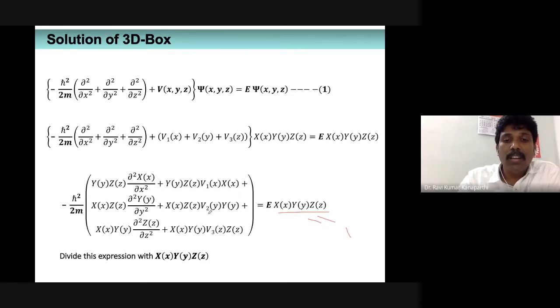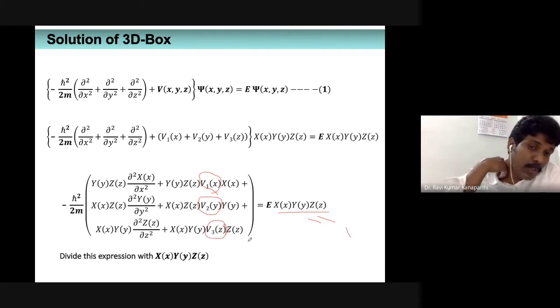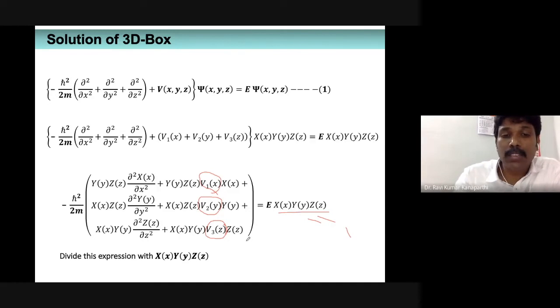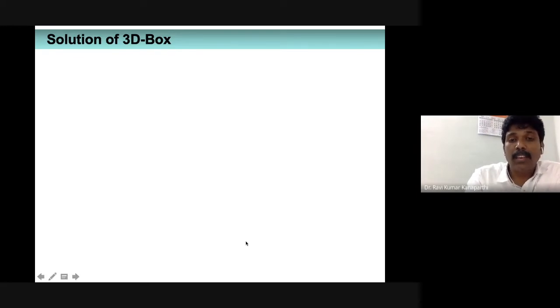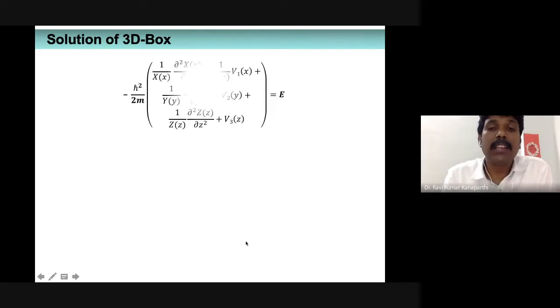Here you will get only this V1(x) in the potential energy term, and in this one you are going to get only V3(z), because you are dividing with X(x), Y(y), Z(z). So all those things cancel out. You are left with V1(x) in one case, V2(y) in another case, V3(z) in another case.